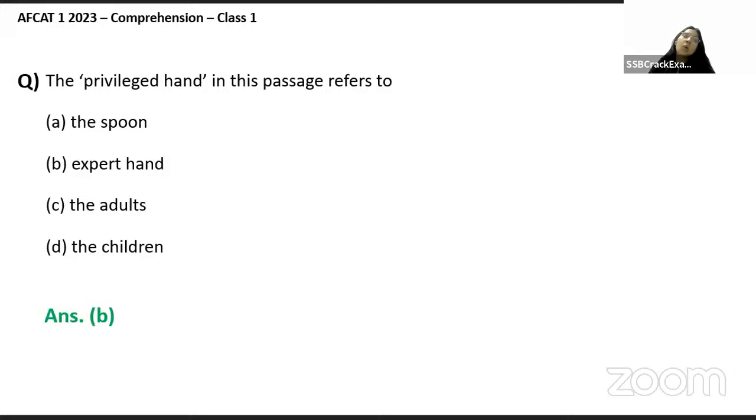See, because the author, or I would say the writer, is trying to say that how a person who is using a knife is considered to be someone who is actually a privileged person than a person who is just using, like from a baby's perspective, right? Because we ऐसा बोलते हैं ना कि the grass is always greener on the other side. So this passage is somewhat like that.